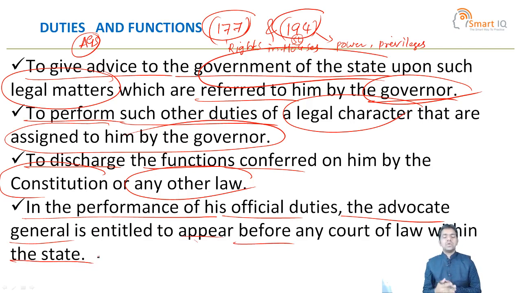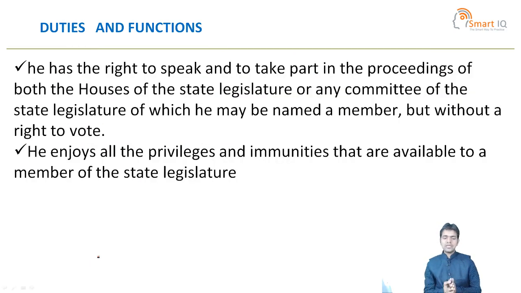He can attend all courts in the concerned state. And next, he has the right to speak.